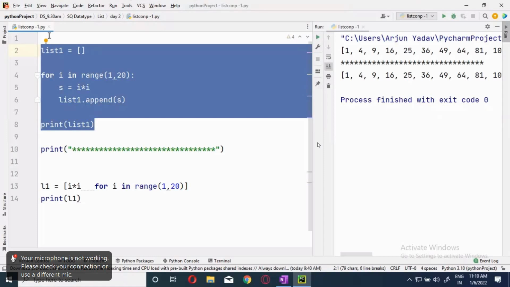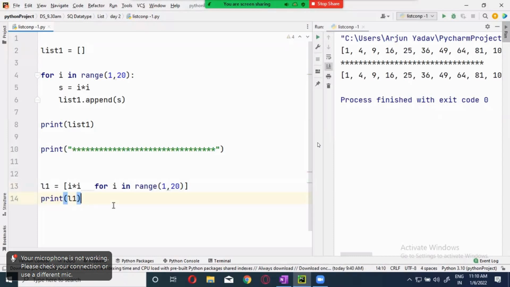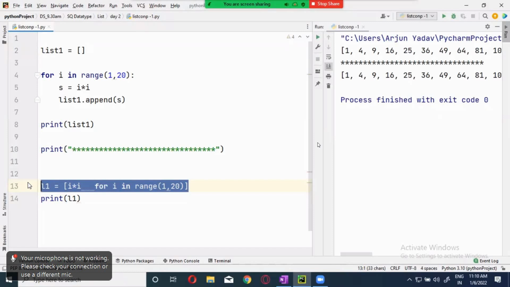So this is called a list comprehension. Now what is the advantage? First, it is a very easy way of creating a list. Second, it will occupy very few resources.